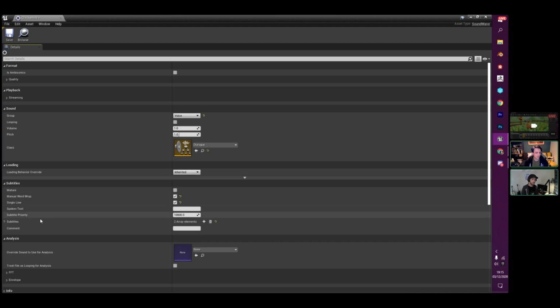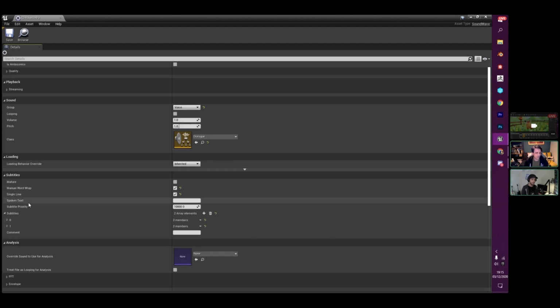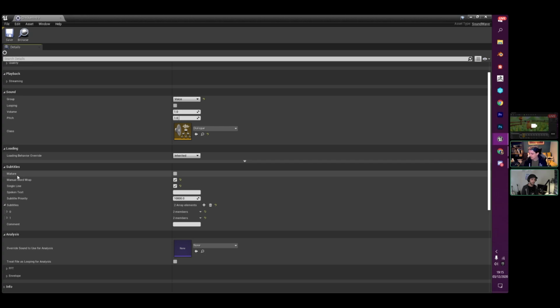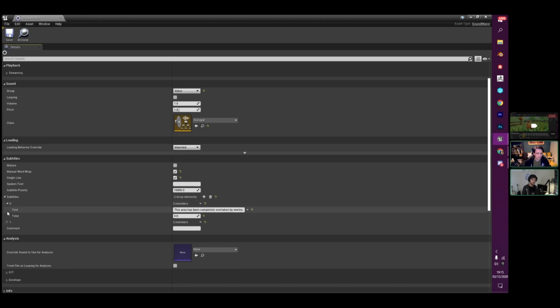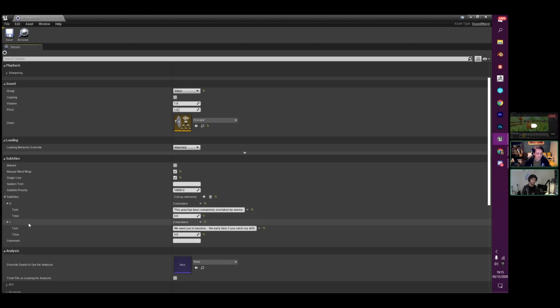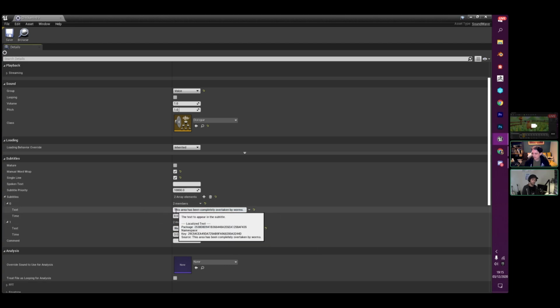And inside that, we have a subtitle section, so we can mark whether that subtitling is using mature language. We can choose to use manual word wrap or allow it to do it automatically for us. And then inside the subtitles array, we can actually write out all of the subtitle text that we're using. So in this instance, I've broken it up manually into two separate sections.